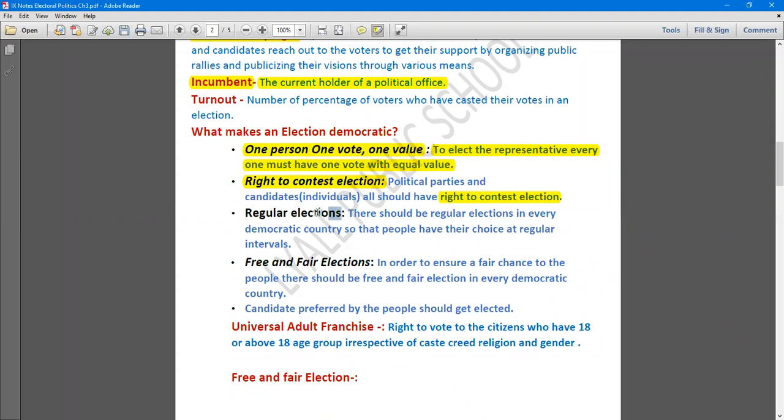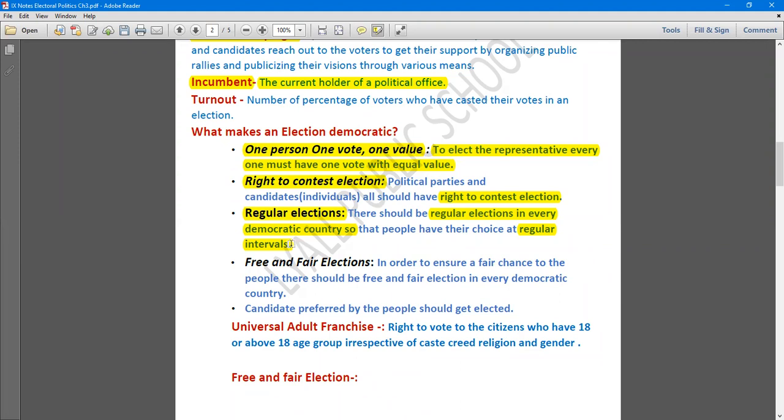Then third is regular election. This is also very important, that there should be regular elections in every democratic country, so that people can have their choice at regular intervals. In India, after every 5 years, elections are held. It is not like that if someone has become prime minister or chief minister, the election will not happen again. No. Then how can we say that democracy is there?